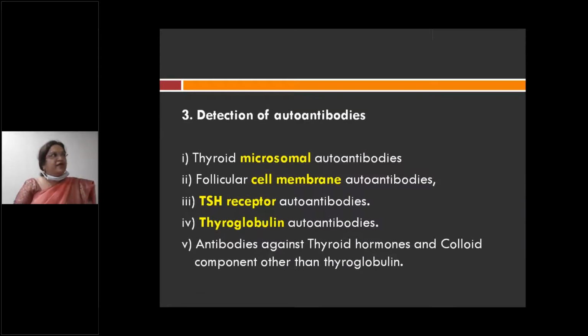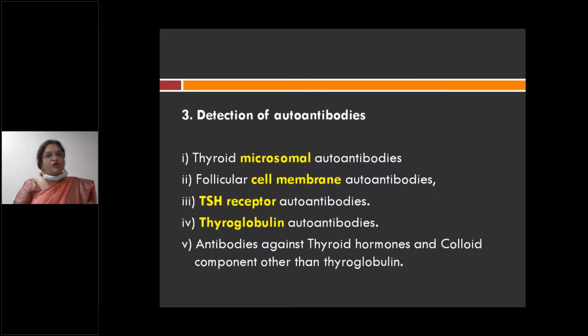So now, where are the autoantibodies formed? Very, very important. Autoantibodies are formed against thyroid microsomal antigens, follicular cell membrane antigens, the TSH receptor, thyroglobulin, and against thyroid hormone or colloid components other than thyroglobulin.